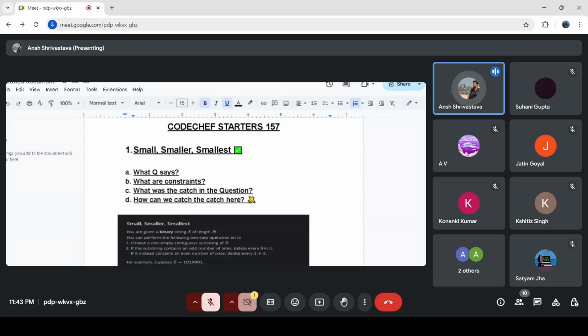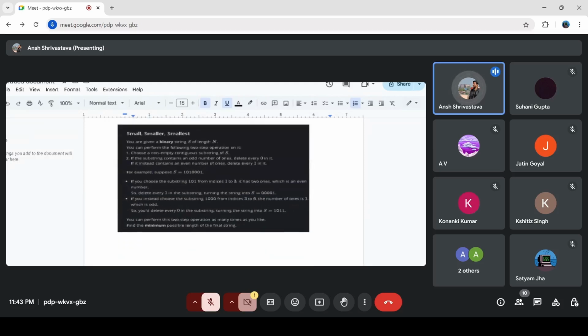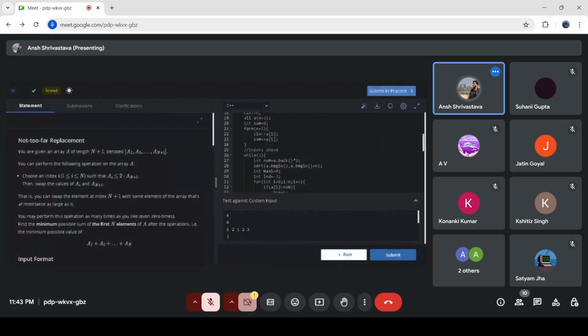All right, so I'm assuming none of you were able to solve this question. This question is actually a good question. You have things to learn. So I'll just quickly read the question for you. Okay, this is some different question, right?